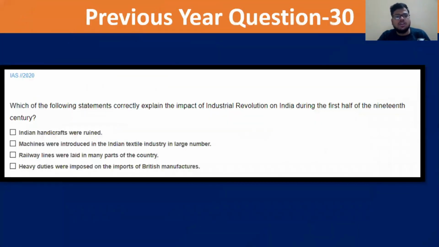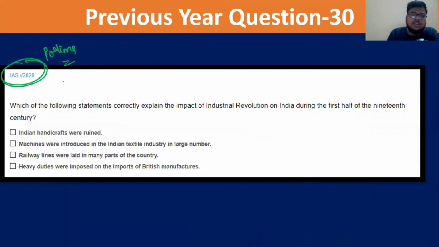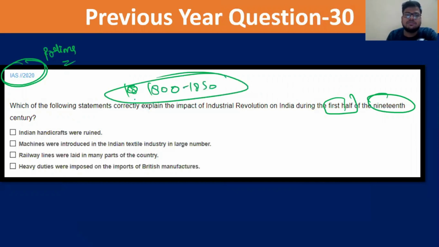Next question: which of the following statements correctly explains the impact of the Industrial Revolution on India during the first half of the 19th century? It's a 2020 question, this year's prelims. During the first half of the 19th century, first just keep the timeline in mind. This is the time. What was the time?